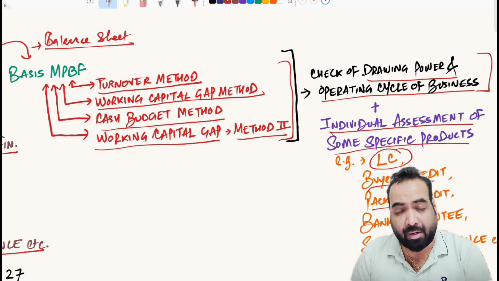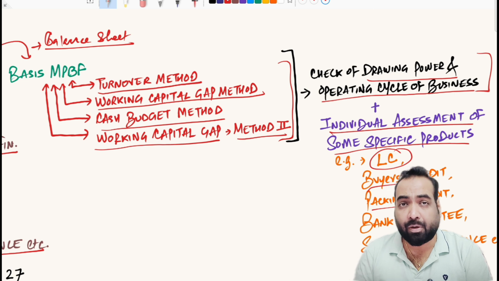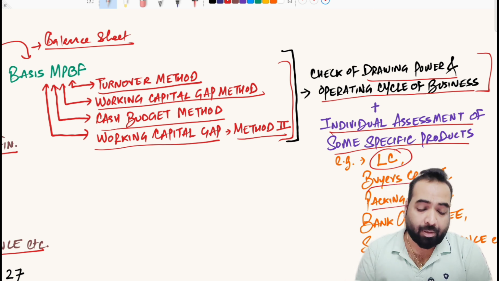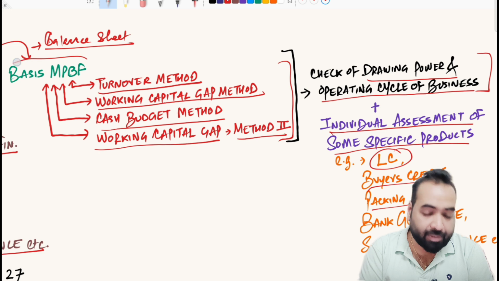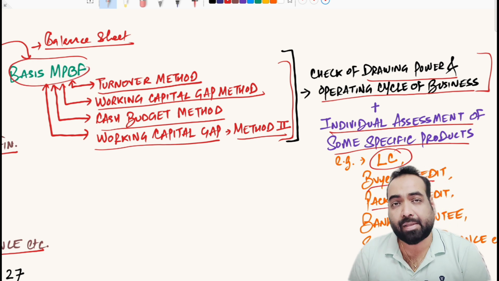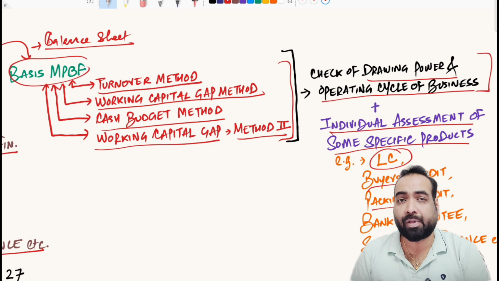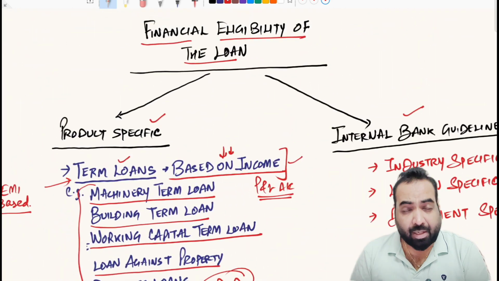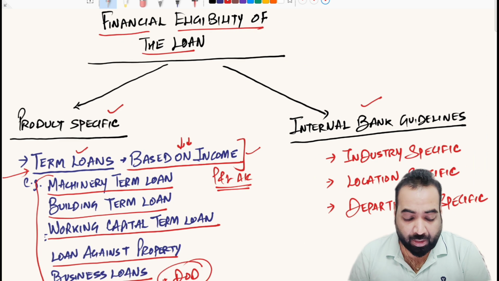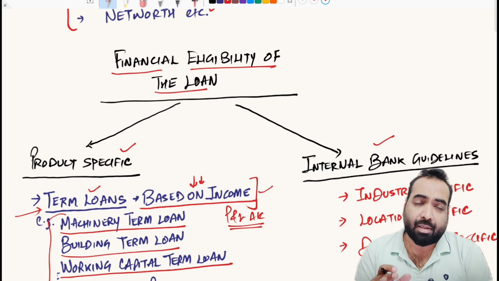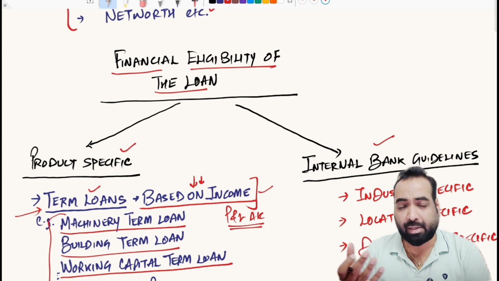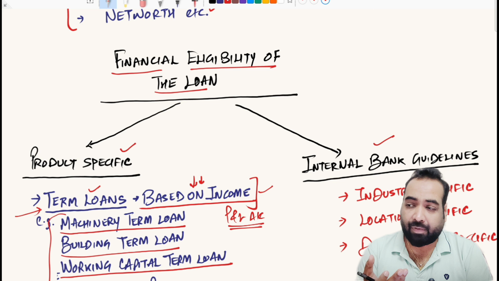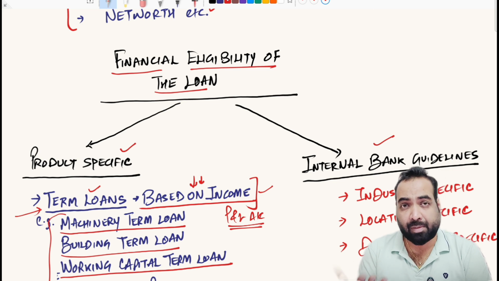LC, buyer's credit, packing credit, bank guarantee, supply chain, they have their own individual specific assessment norms as well. Besides these, we will also cover all of these eligibility calculators in full detail with you in the coming weeks or months, right? So this is the part where the eligibility is based on the product. So suppose, basis the financial eligibility, the client is eligible for a certain amount of loan. You are ready that the client is financially eligible, the monthly income supports this much of a loan, so I should give this much of a loan to the client.